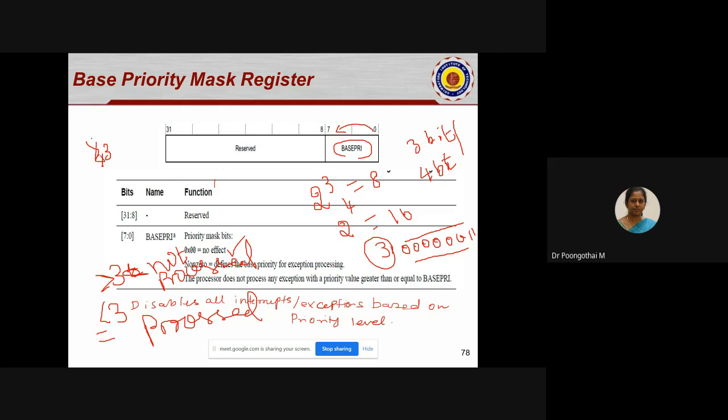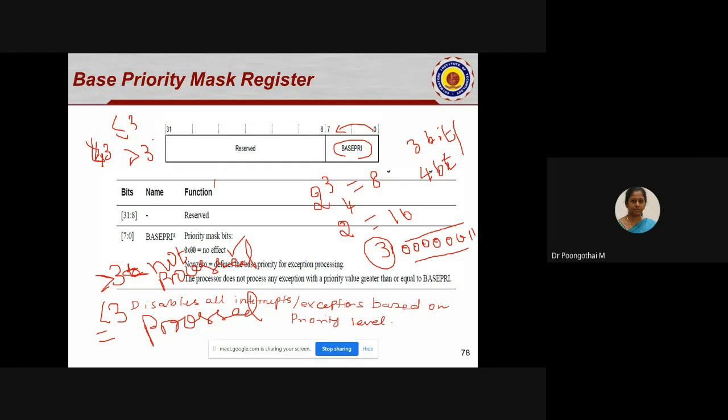Less than or equal to 3. Greater than 3 will not be processed. That is, your interrupt request from 4 will not be processed by your processor. Is that clear? Yes or no? Yes, ma'am. Do you want me to repeat this?